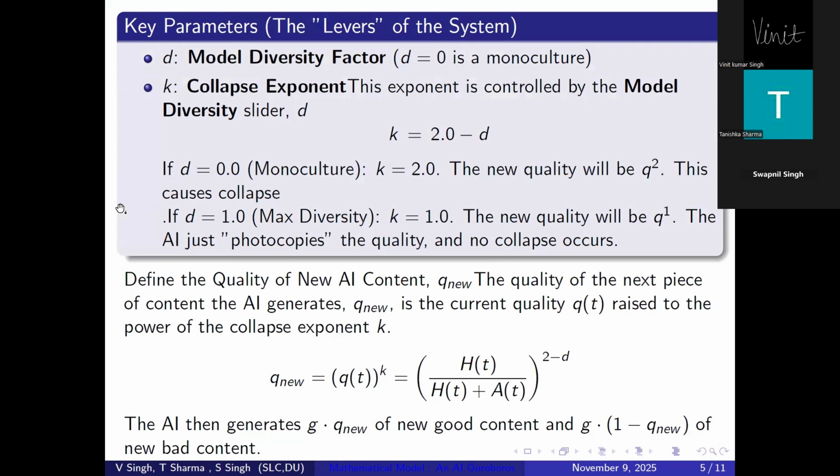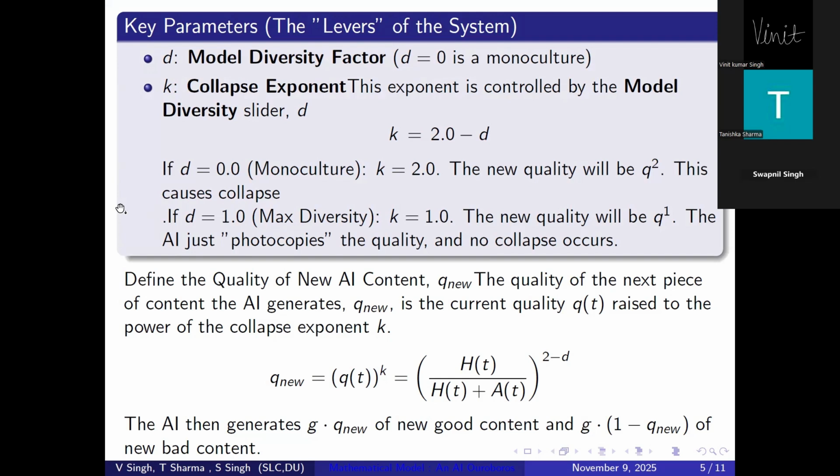D varies from 0 to 1, where 0 means high diversity and 1 means monoculture. And the next one is delta, the decay rate, taken as a constant 0.25. Now, the next one is K, the collapse exponent. This exponent is controlled by the model diversity slider D, where K equals 2.0 minus D. If D equals 0, K equals 2, the new quality will be Q squared.